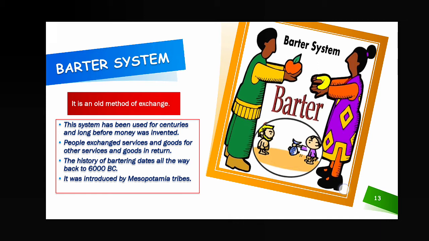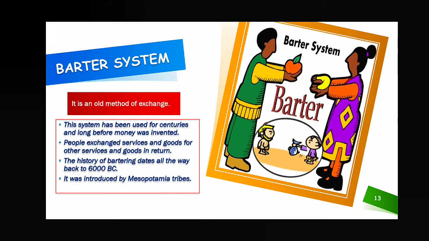So in the barter system, we are exchanging goods, we are exchanging services, because at that time there was no concept of currency, no use of coins, no use of notes. That's why here in this picture also you can see exchange is going on. That means you are giving one good to this person, and this person in exchange is giving one good to you. That type of exchange is going on.